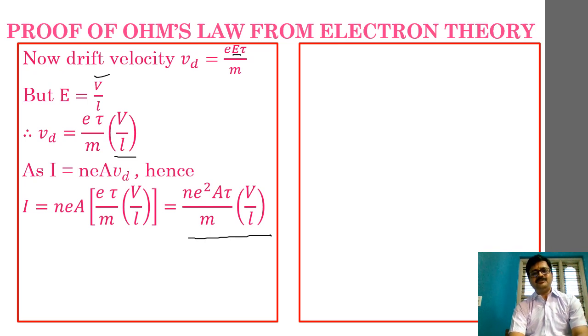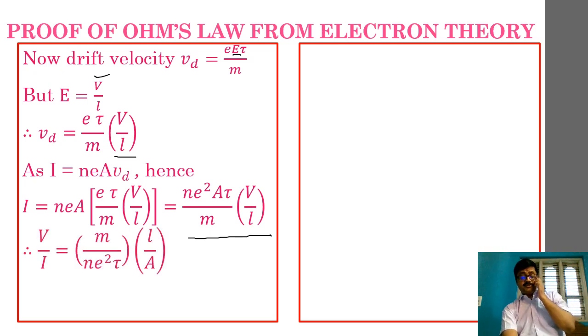Again, I am keeping V by L outside this particular perimeter of the equation in order to be very specifically clear. Okay, fine. Now according to this substitution, we obtained this equation.